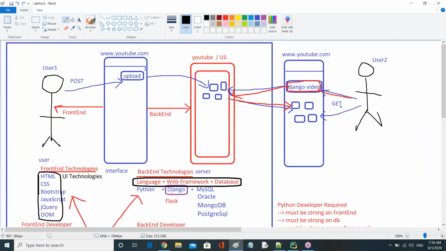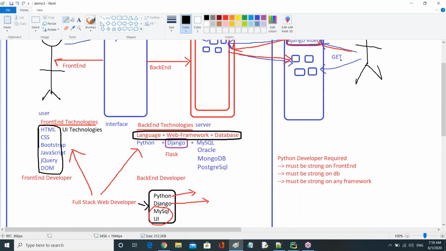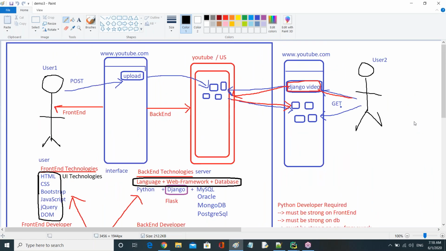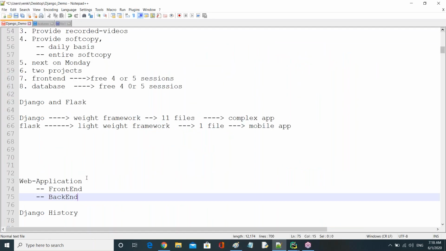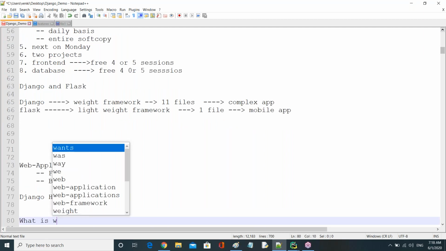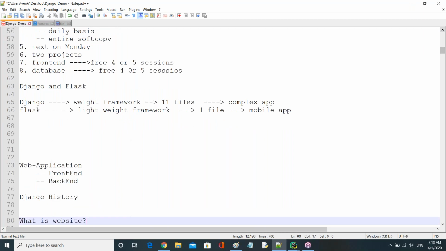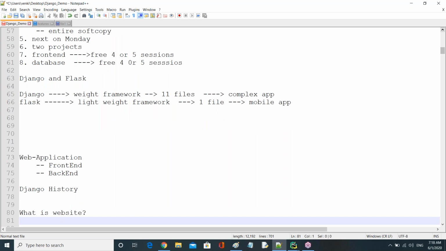So first of all, the question is: what is a website? So I give a simple definition here.